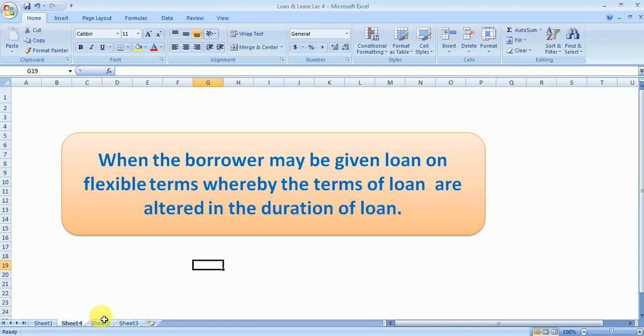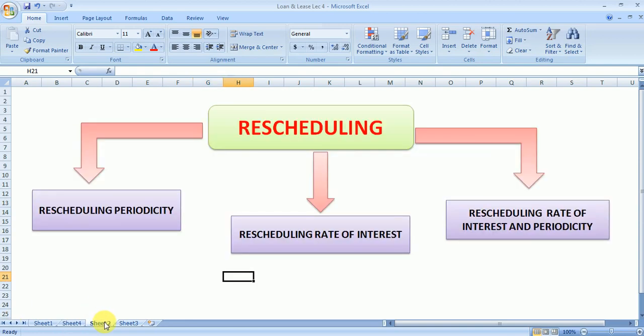So the loan rescheduling can be done in these cases. The first is rescheduling the periodicity, when we need to reschedule the loan payment due to a change in periodicity. For example, suppose a person who was paying a half yearly installment earlier now wants to pay a monthly installment. Ultimately we have to reschedule the loan statement, because the installment amount also changes and the interest rate also changes due to the change in periodicity.